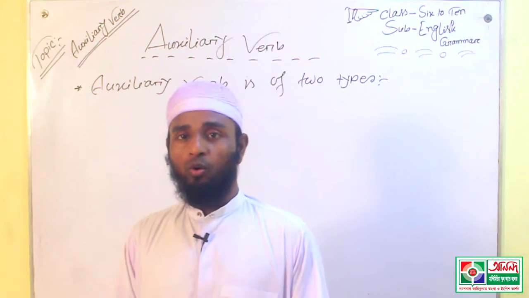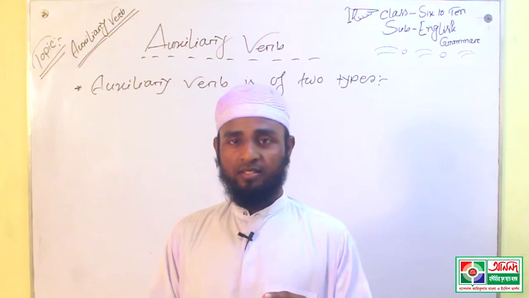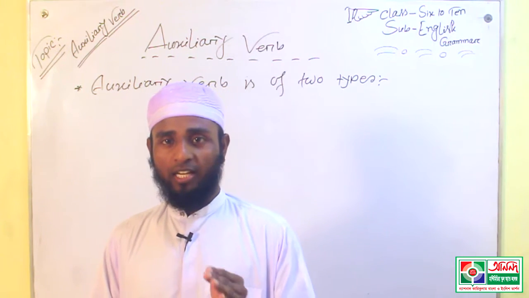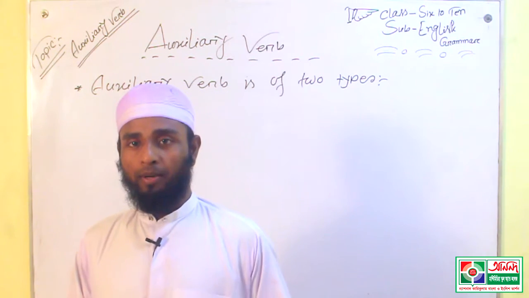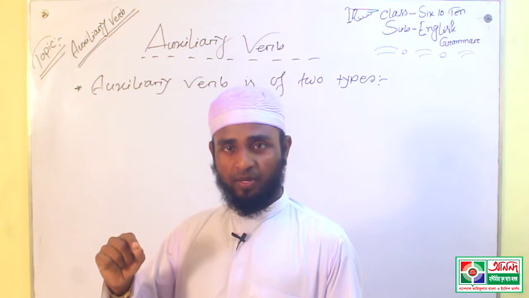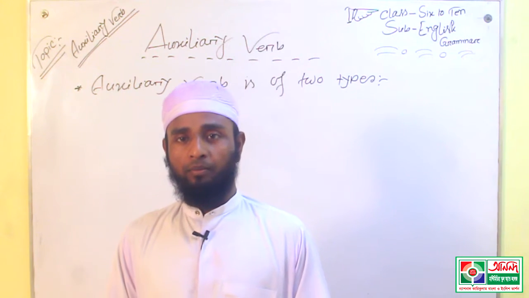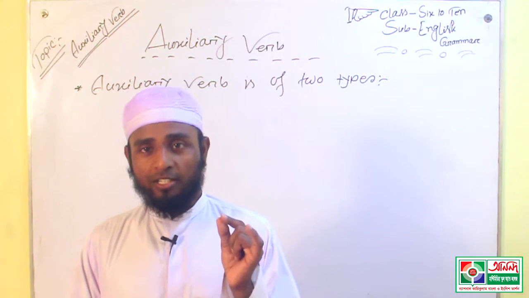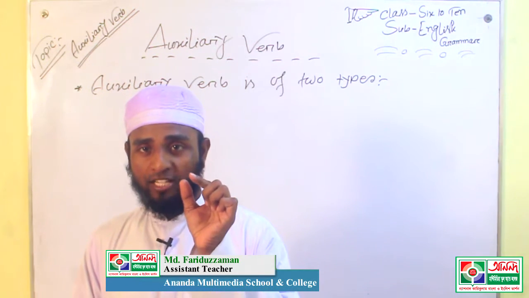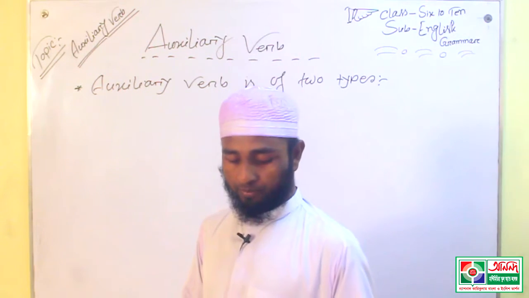An auxiliary verb is a verb which cannot express the meaning of the sentence alone, that means clearly, without the help of a principal verb. That means an auxiliary verb cannot express the full meaning of the sentence without the help of a principal verb. An auxiliary verb always helps the principal verb to express the meaning of the sentence. This is auxiliary verb.